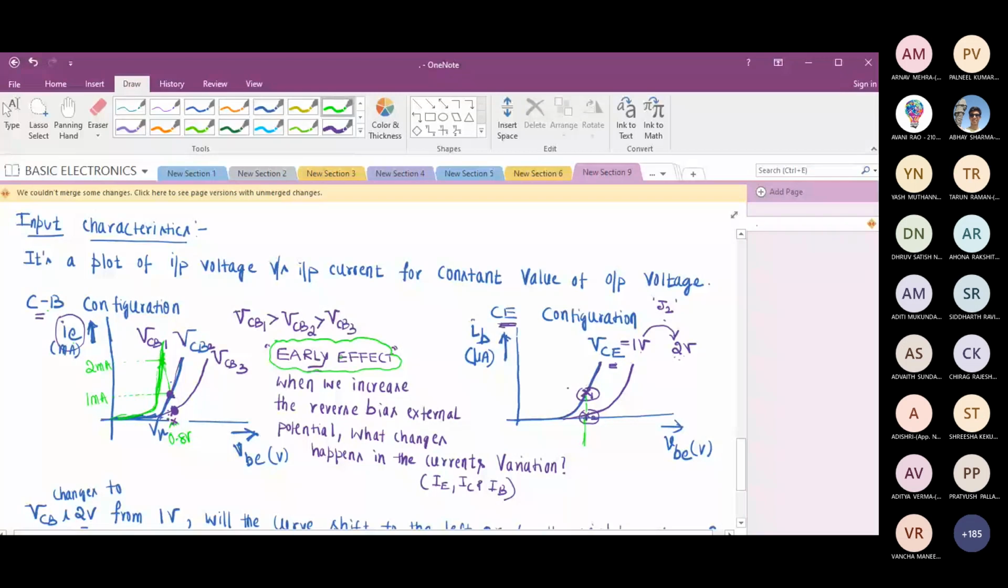You must be in a position to explain this. Maybe in the final semester offline exam, you may get theory questions. Don't always expect numerical problems. You may get a question: what is early effect? Explain what happens due to early effect in CB and CE configuration. There you may have to explain these input characteristics: the graph shifts to the left in CB, and the same effect shifts the graph to the right in CE.